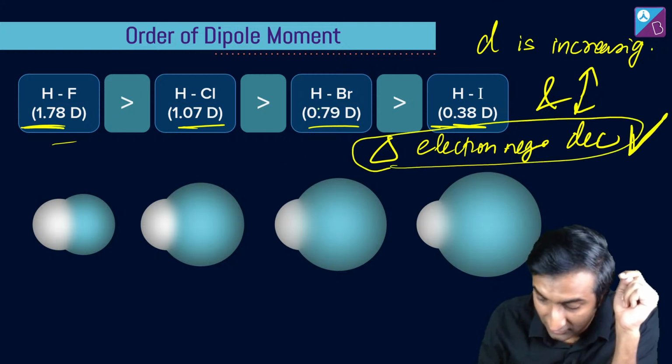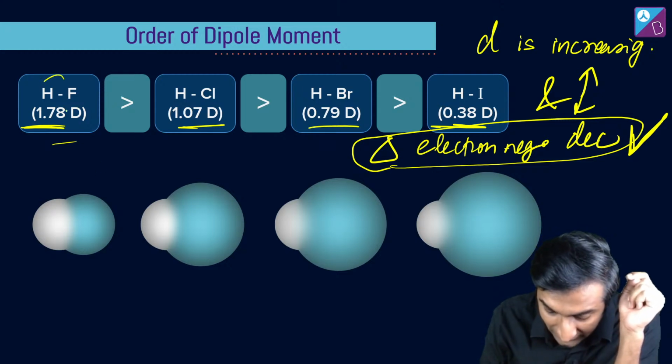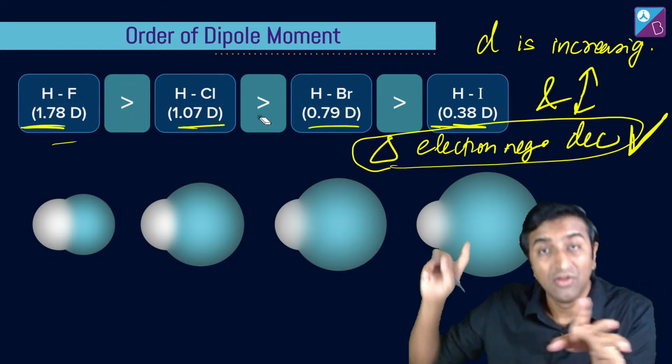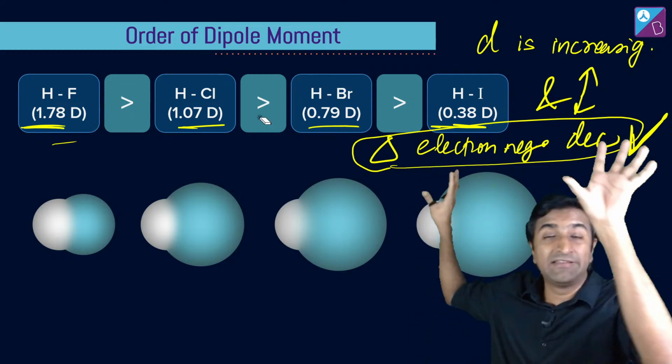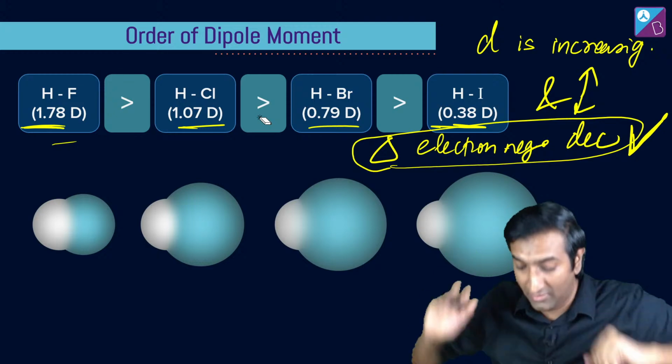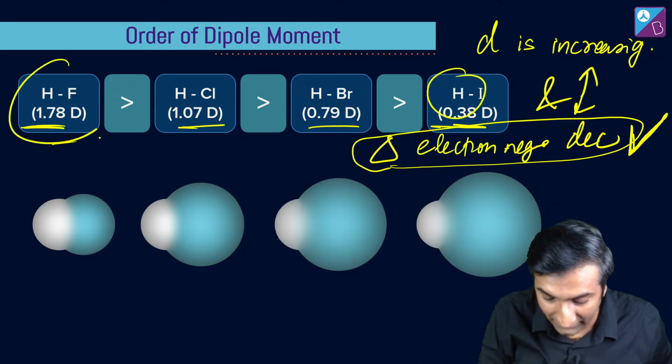This is dominating. Okay, because the electronegative difference between H and F is a lot more than HCl and HBr and all sorts. You see that? दो चीजें simultaneously हो रही है. D is increasing and electronegative difference कम हो रहा है. And you can see that ये है dominant factor.